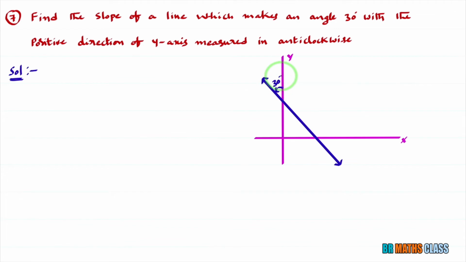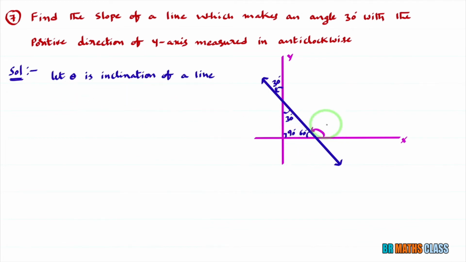This angle is 30 degrees. If this is 30 degrees, you know that these two are vertically opposite angles. If this is 30 degrees, then this is also 30 degrees, correct? And we know that the angle between the x-axis and y-axis is 90 degrees, okay? And you observe this triangle. We know that in a triangle, the sum of all angles is 180 degrees. If this is 30 degrees, this is 90 degrees, what will be this angle? The sum of all angles must be 180 degrees. Now, this angle must be 60 degrees. Now you see 60 plus 30 is 90, 90 plus 90 is 180.